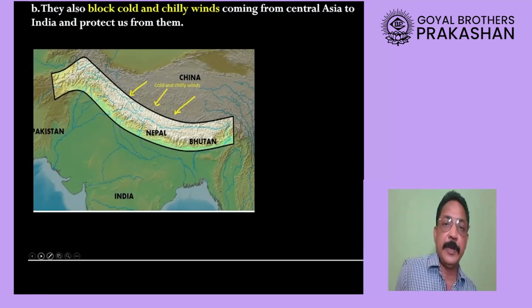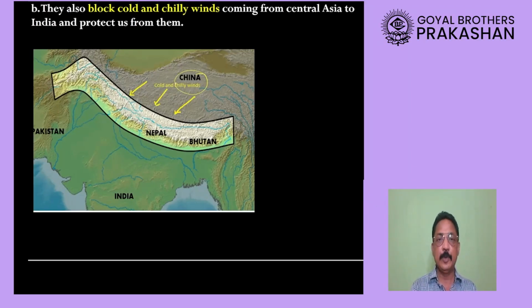Again, this picture will make it very clear. You will see that here I have written China, and you can see these cold winds coming from China towards India, and you will see here these Himalaya mountains on the way are blocking those cold winds coming from China. Similarly, you will see a lot of part of India is in green color thanks to the heavy rainfall that occurs in India because southwest monsoon winds are getting blocked by the Himalayas.